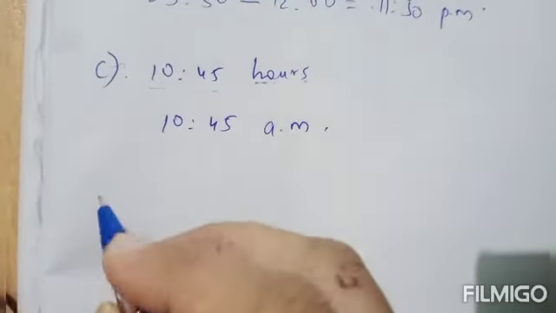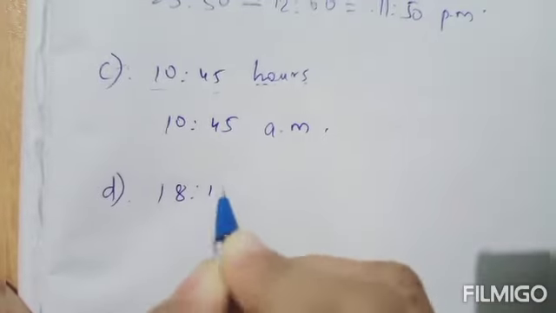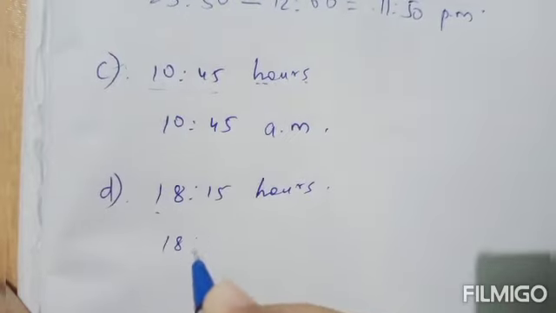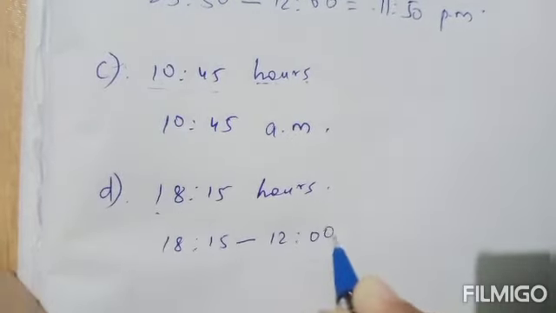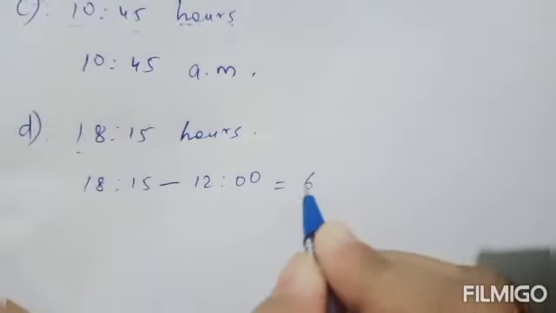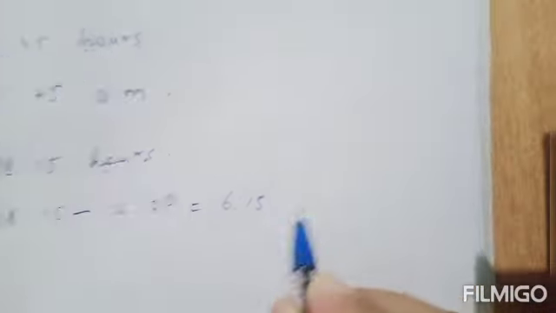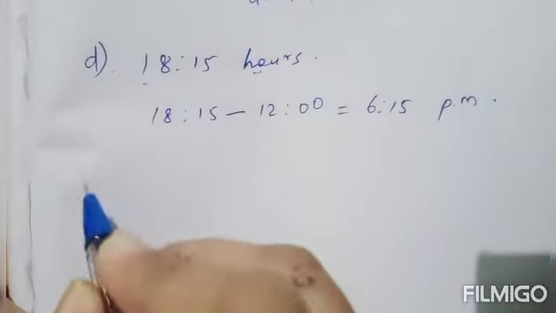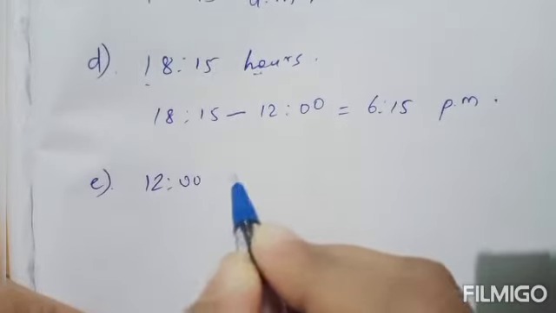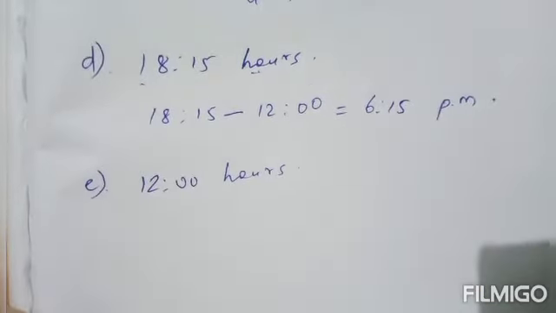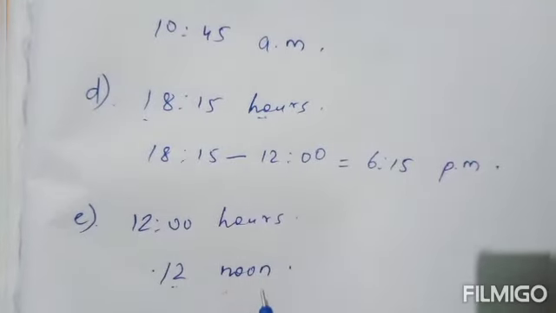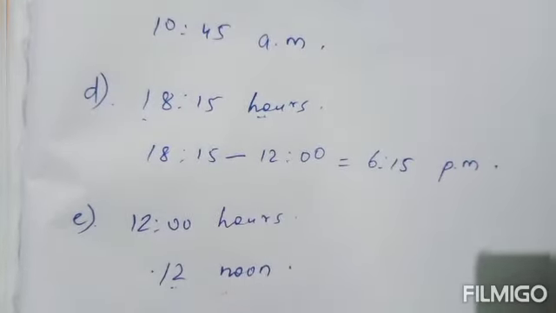Okay. Next D, 18:15 hours. So this is greater than 12. So what to do? Just subtract 12 from the given time. So what will you get? It is 6:15. Now replace hours by PM. 6:15 PM. Okay. In that E, 12 hours. So 12 hours in 24-hour clock time is 12 noon in 12-hour clock time. Okay.